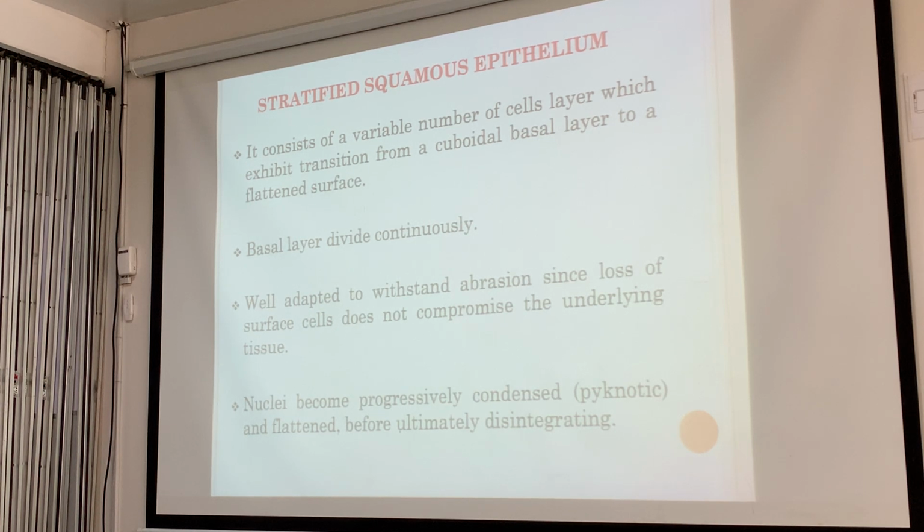It consists of a variable number of cells, which exhibit transition from a cuboidal basal layer to a flattened surface. The basal layer is actively dividing continuously. It's well adapted to withstand abrasion since loss of surface cells does not compromise the underlying tissue. It's a way to slough off. When you take a bath, do you rub off your dead skin cells? That's the surface of your stratified squamous epithelium.